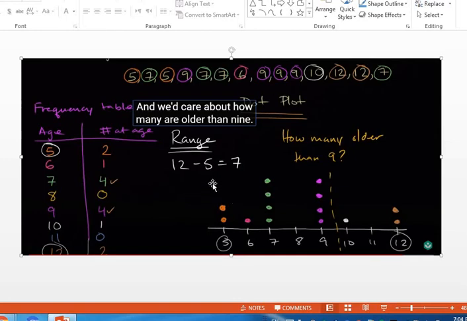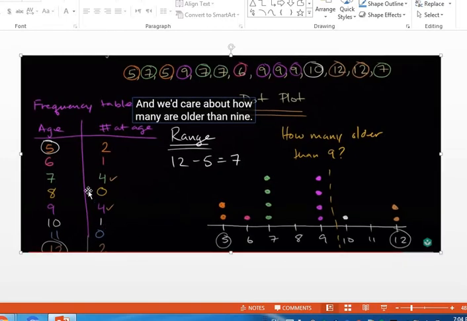Right? Can you see it now? From the table here, can I know? Obviously. After 9 I have 10, 11, and 12. There is 1 student for 10, 0 for 11, and 2 for 12, so 1 and 2, that's 3. So it's the same as I told you before.